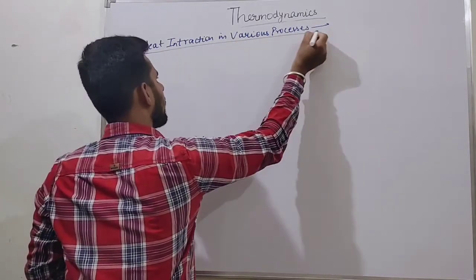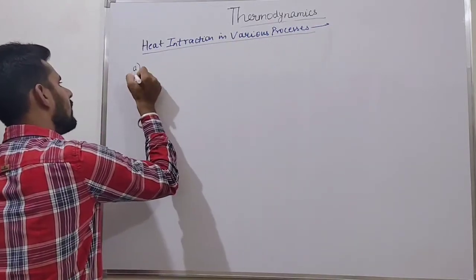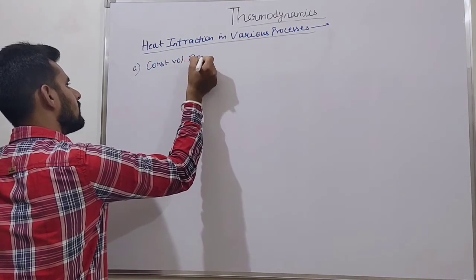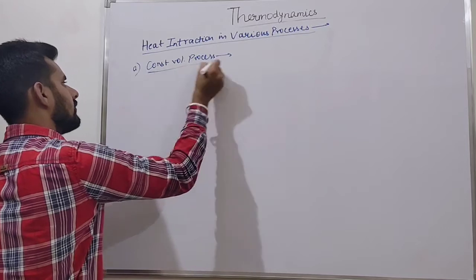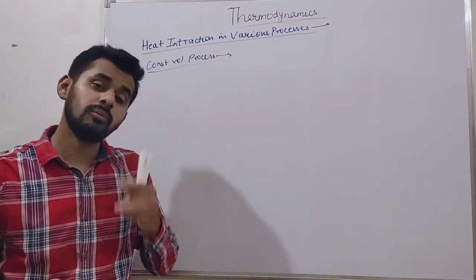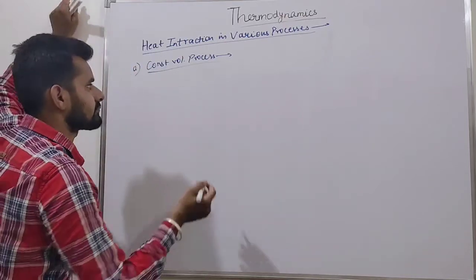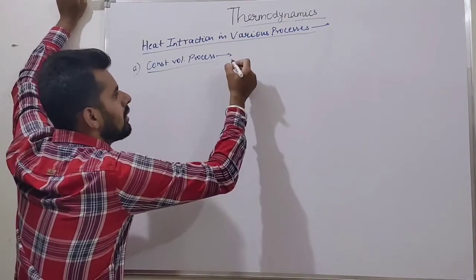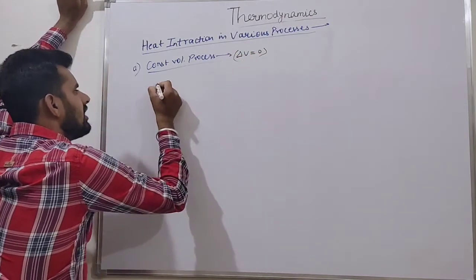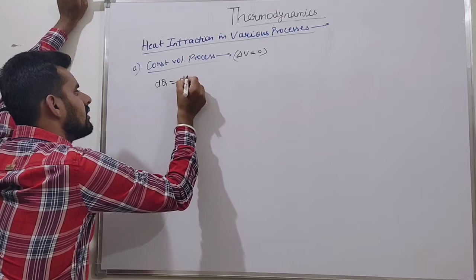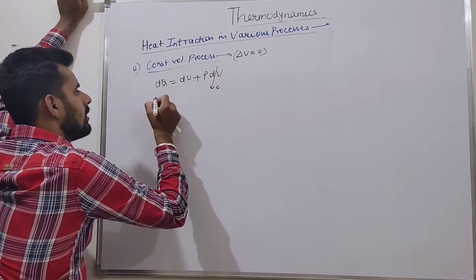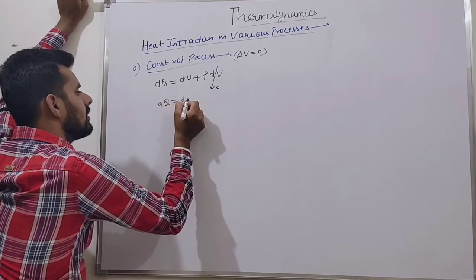This is our topic. First of all, constant volume process. Friends, for a constant volume process, we know that boundary work is zero because change in volume is zero. So from the relation dQ is equal to dU plus PdV, at this time PdV is zero. So what we are getting is dQ is equal to dU.